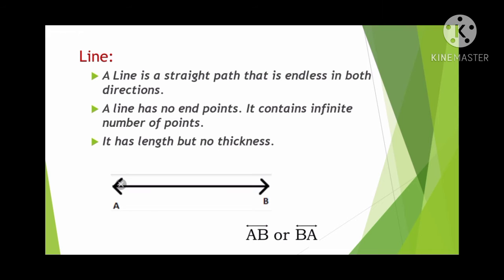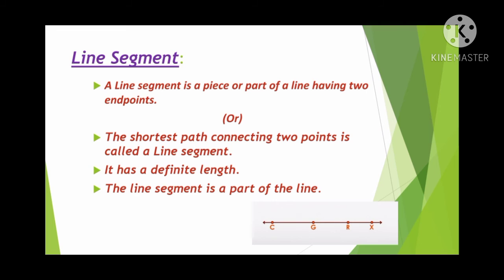Let us discuss the next term, that is line segment. So what is a line segment? A line segment is a piece or part of a line having two endpoints. You can also define it as the shortest path connecting 2 points. A line segment has a definite length, like 2 centimeters, 3 centimeters, 5 centimeters. The line segment is a part of a line, so many line segments are there in a line.